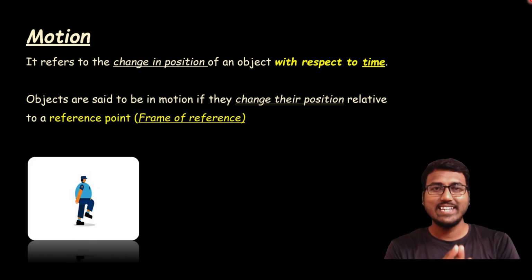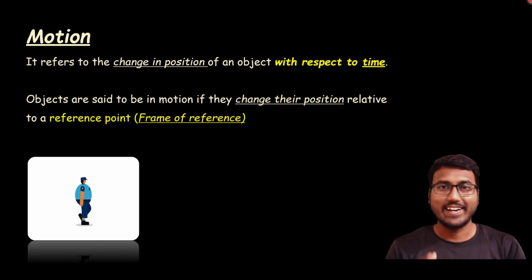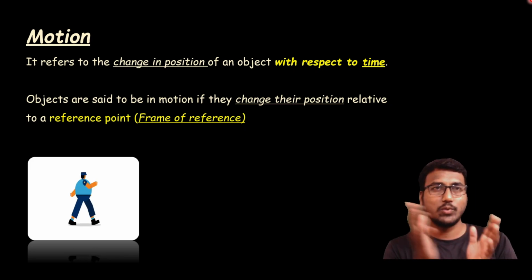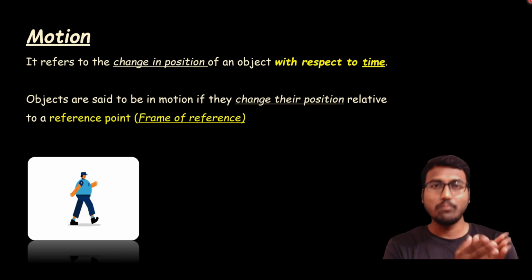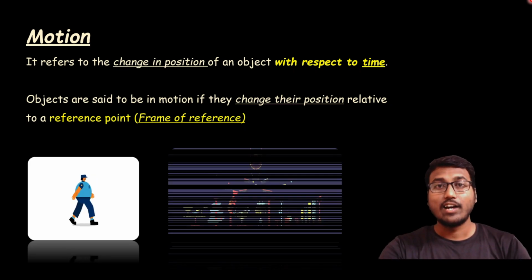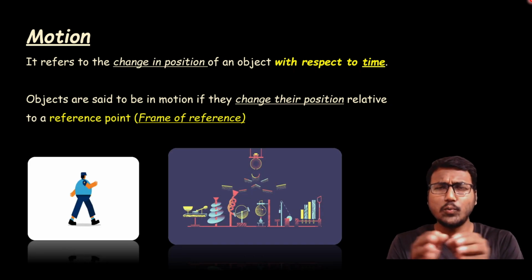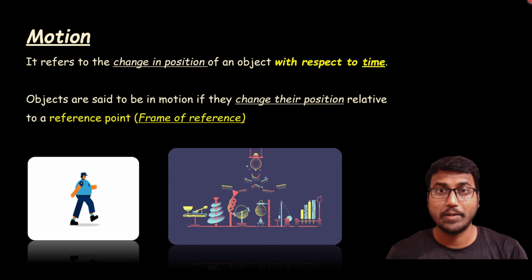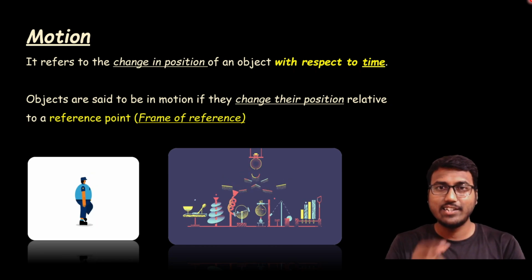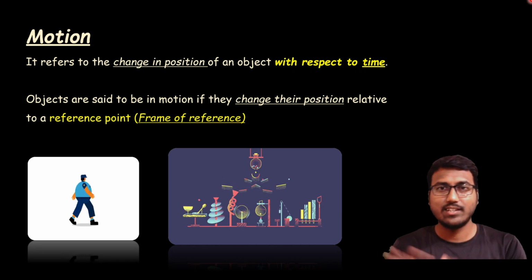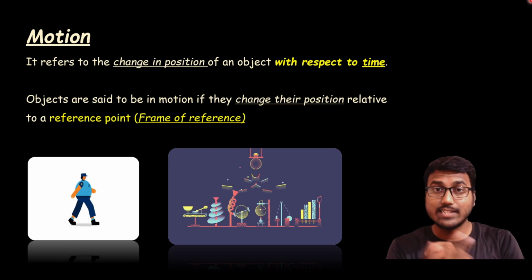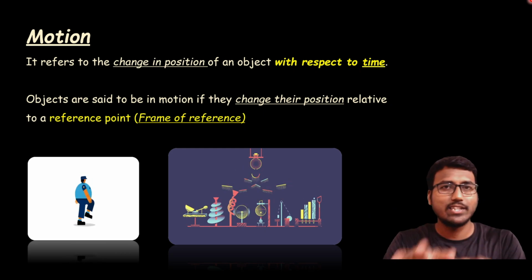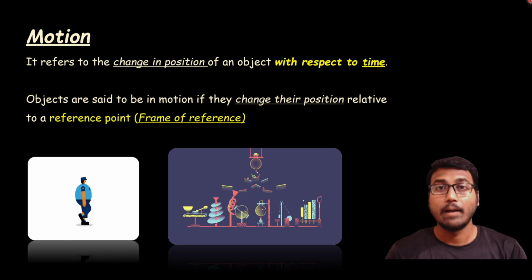Here, as you can see, a person is walking. So if you are seeing any person who is walking, you can say the person is in motion, right? Same to same. And also you can see here so many different kinds of motions are happening. You can see the rotational motion here, something like bouncing of balls, and there is some circular motion, and so many things that you can observe in this picture.